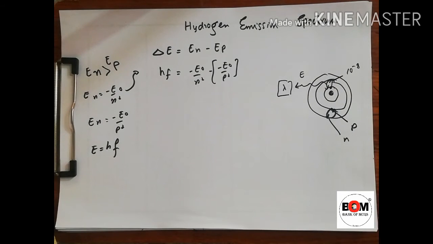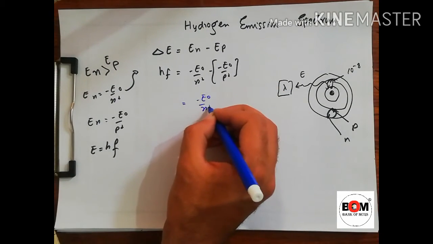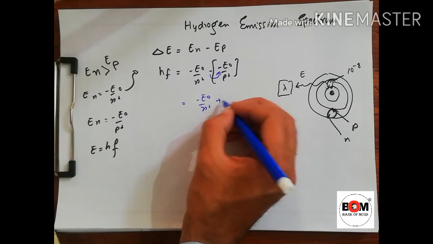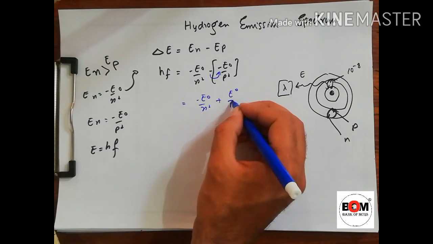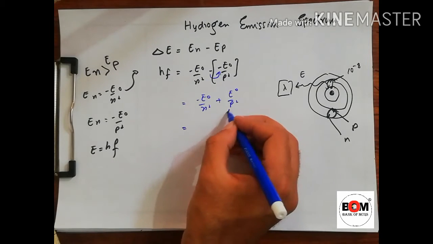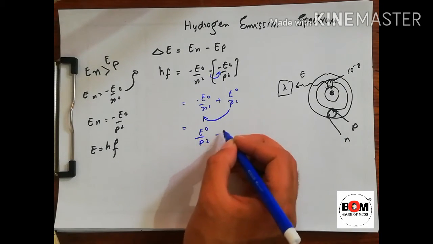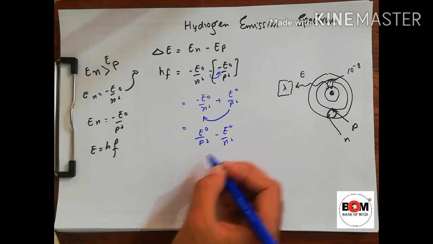Further solving, taking E naught common, minus into minus is plus, so we get E naught divided by P square, or interchanging the places, E naught divided by P square minus E naught divided by N square.